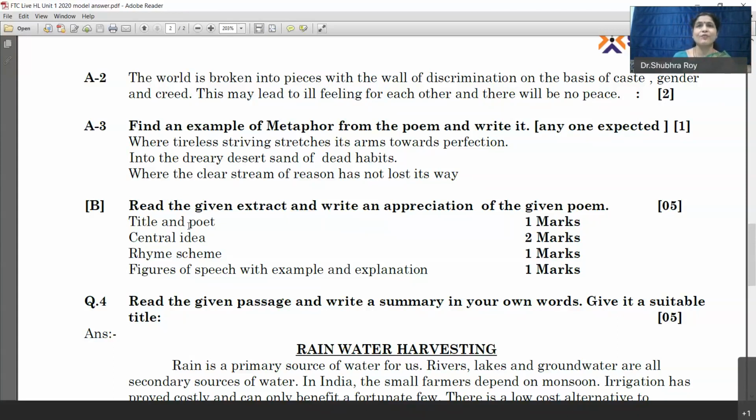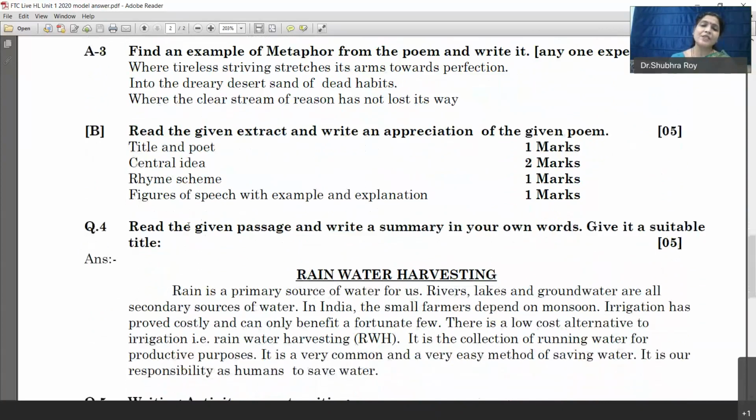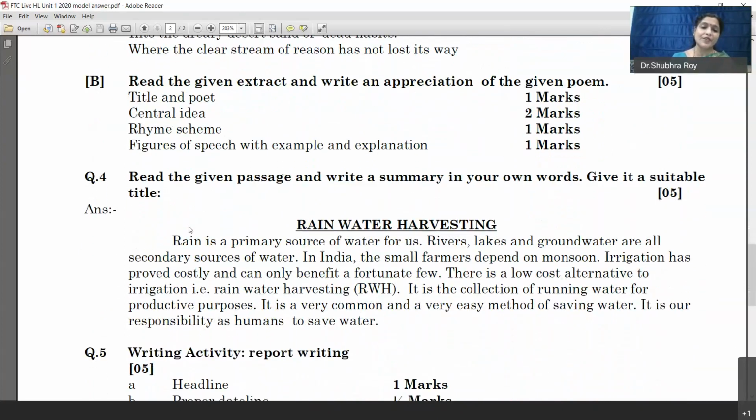Let's go to question number 4 in the paper. In question number 4, I had given summary writing. This is a compulsory question now in your activity sheet, and most of the time I find that students are not able to write a very good summary. So please pay attention to how to write a good summary.